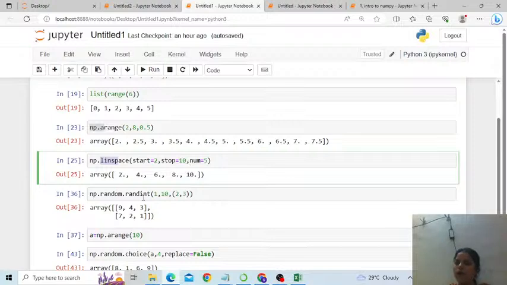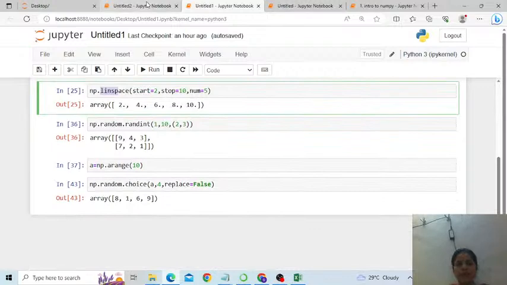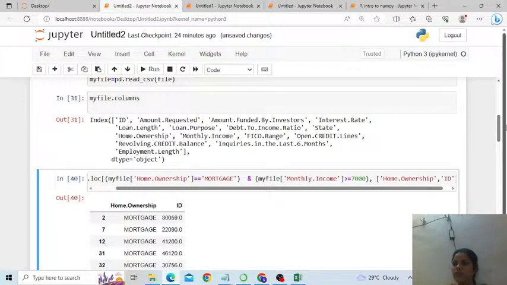Is it right? Fine. Then a vast variety of examples based on random numbers. If you want to generate random numbers between something and something, how many random numbers, the size of an array of random numbers, like one dimensional, two dimensional, and so on. How to use the choice function inside random, correct? Then later on we started the usage of pandas. We first imported pandas as pd. Then we learned how to create a pandas data frame. We generated three arrays of data using numpy, we zipped them and put them into a pandas data frame, and then in the second method we used the dictionary way to put it into a pandas data frame.